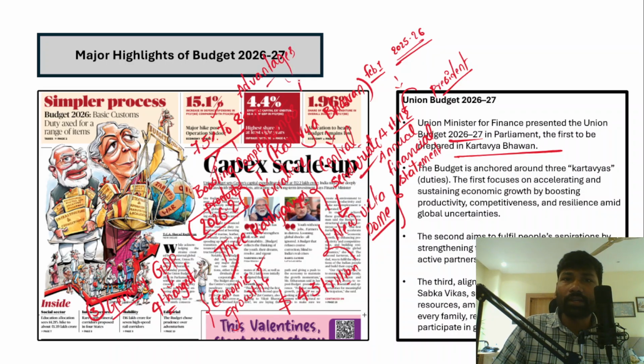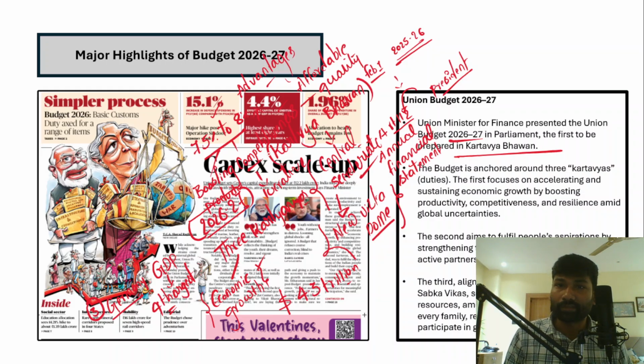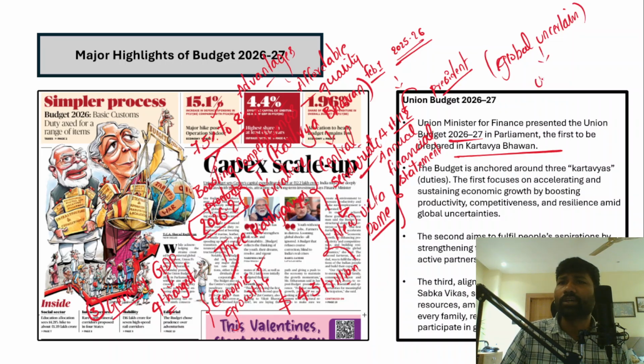And then competitiveness will also make goods more and more affordable, and it also results in better quality of the products as well. So competitiveness is very important to sustain and maintain economic growth in India. Also understand we are currently facing global uncertainties. For example, the unpredictable nature of Donald Trump's policies has created global uncertainties.